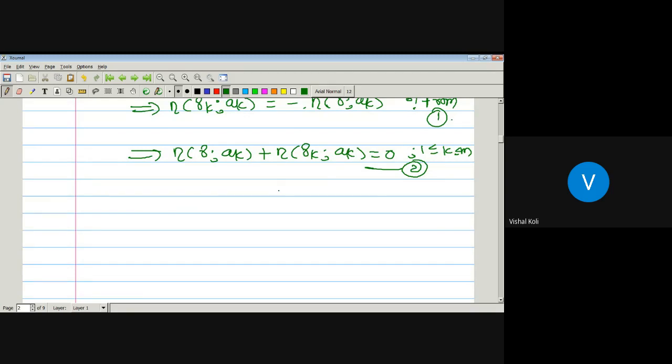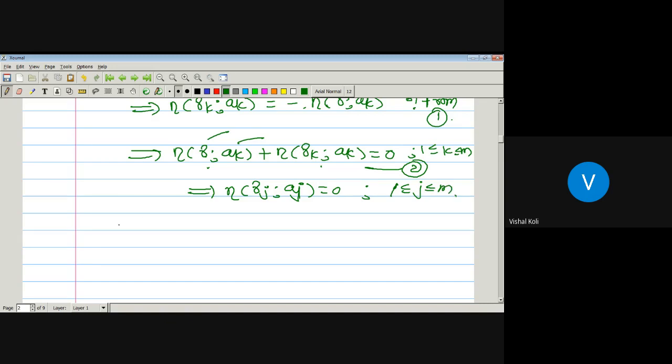And as here we have not been given the direction, it means we will take both as positive. This one is positive, this one will be positive, and their sum will be 0. Then there is only one possibility: that the index of the curve gamma_k with respect to the point a_k will be equal to 0. Then only it is possible that the sum will be equal to 0. And we have been given that gamma is a curve which does not pass through any of the points a_k, so its index will be 0. So the index of the curve gamma_j with respect to the point a_j will be equal to 0 whenever j lies between 1 and m.